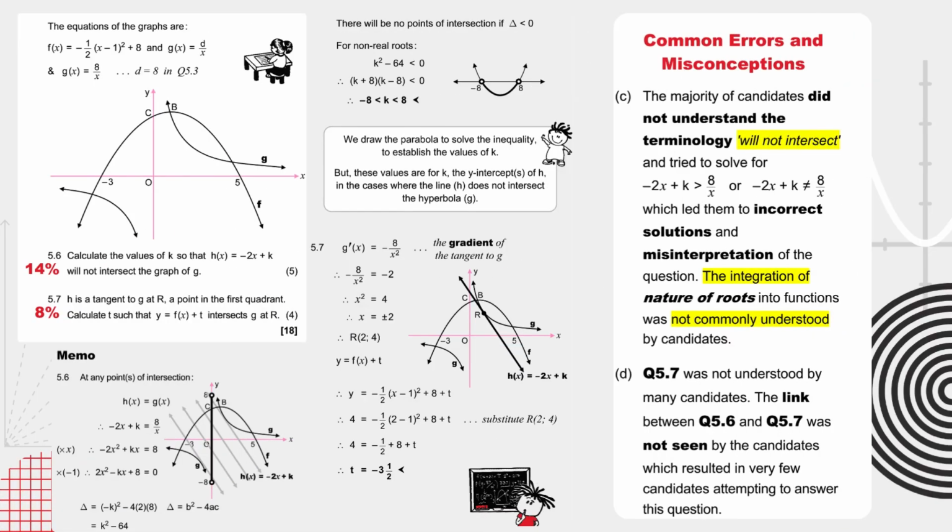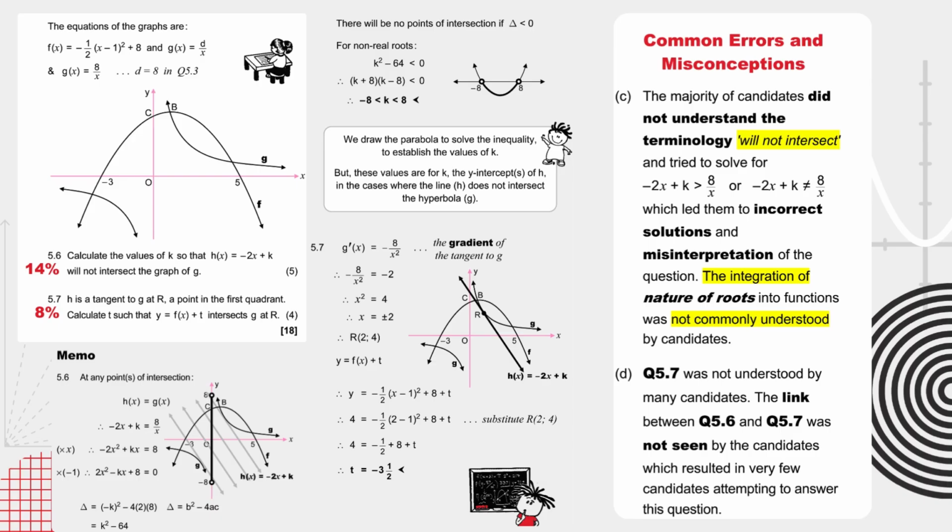Let's look now at the common errors and misconceptions for these sub-questions. The majority of candidates did not understand the terminology "will not intersect" and tried to solve for -2x + k > 8/x or -2x + k ≠ 8/x, which led them to incorrect solutions and misinterpretation of the question.